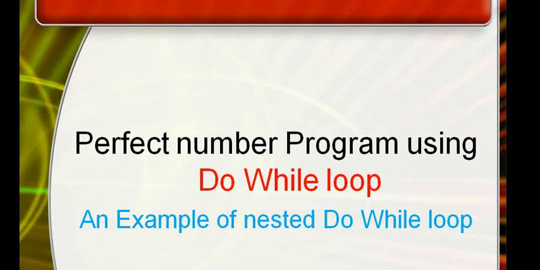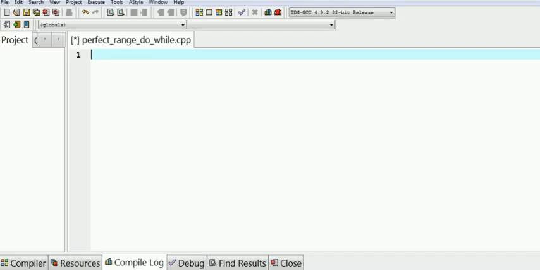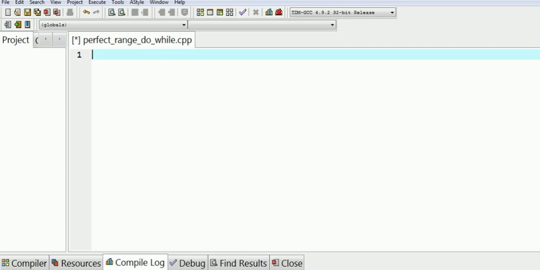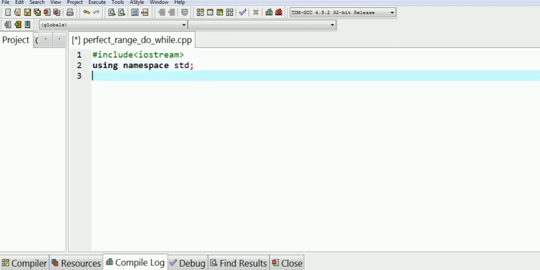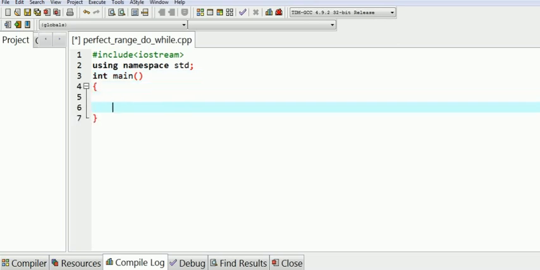Now let us try a perfect number program using a do while loop. It's an example of a nested do while loop. Start writing the program. That is #include <iostream>, using namespace std, int main function, then the body of the main function.